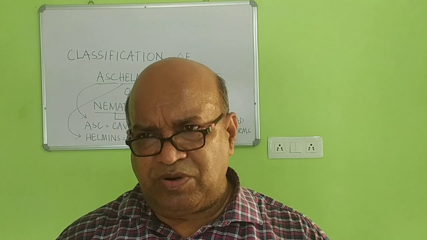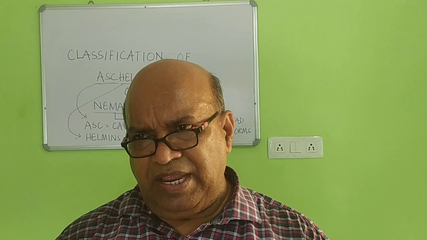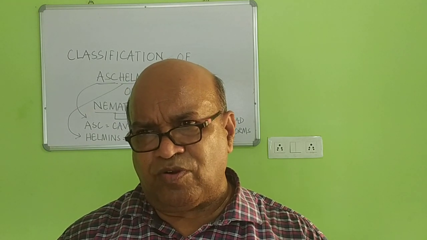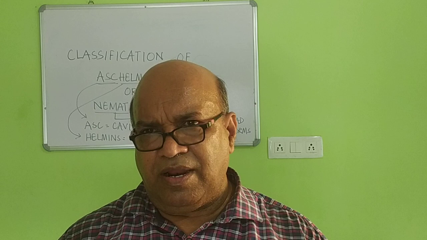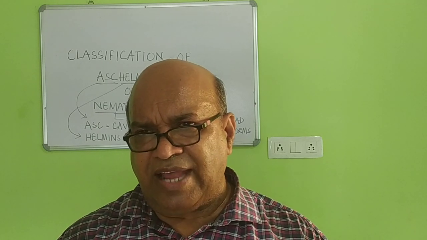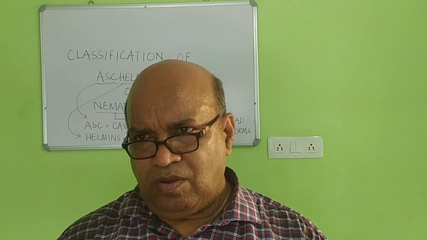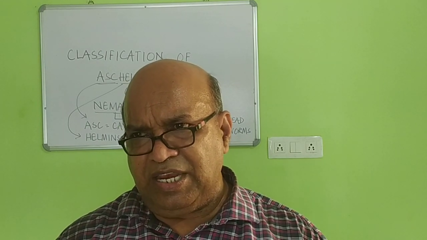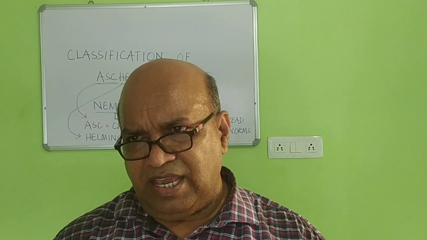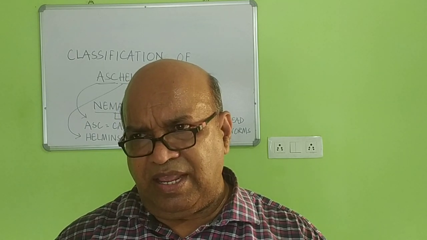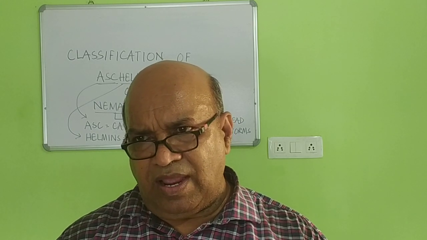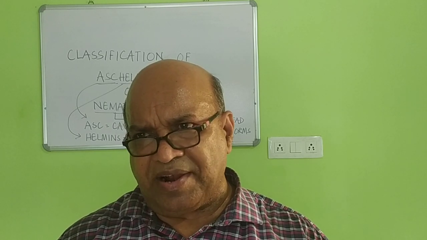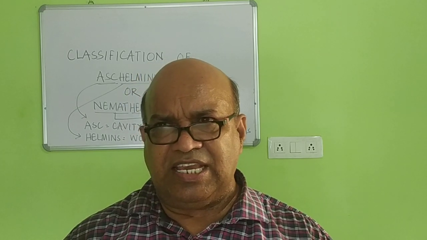Rotifera, Gastrotricha, Chinorhingia, and Nematomorpha are the small groups, but Nematoda is one large group. Your Chinorhingia, otherwise called as Echinodera, while Nematomorpha, otherwise called as Gordiacea.